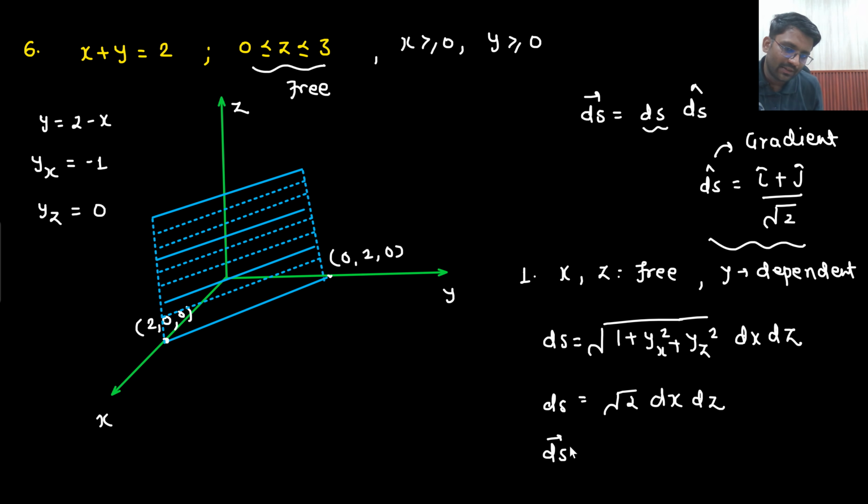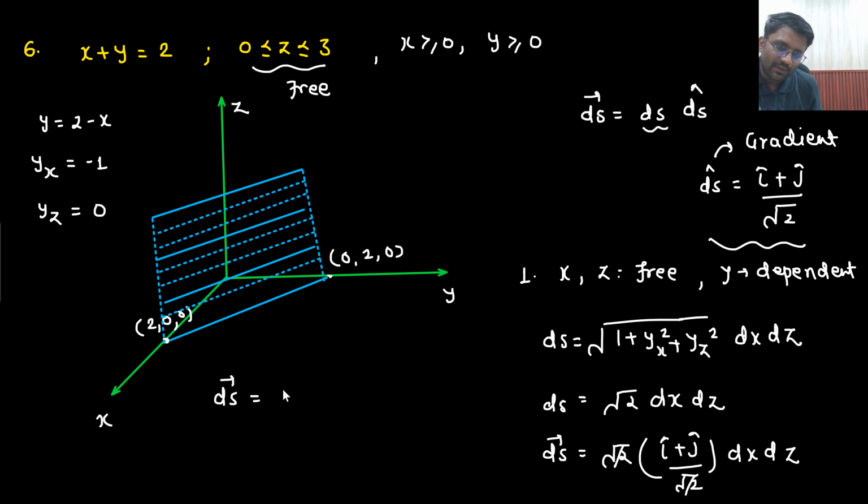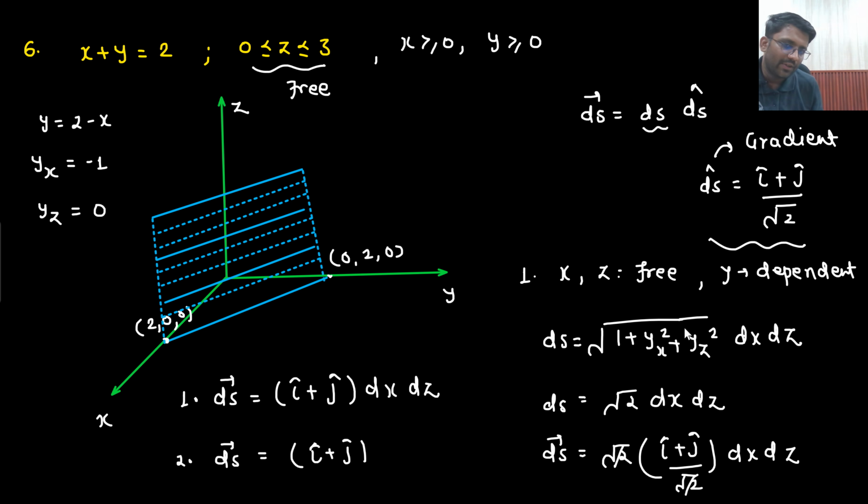So what will be your dS vector? The dS vector is coming out to be under root 2 times (i cap plus j cap) divided by under root 2, direction I am writing down here, and dx dz. So this and this get cancelled out. So your dS vector is coming out to be (i cap plus j cap) dx dz. Similarly, in the next scenario, this is the way 1, no? In the way 2, the answer would be i cap plus j cap only. This will also come out to be under root 2 only. And in place of dx dz, what will you write down? dy dz.